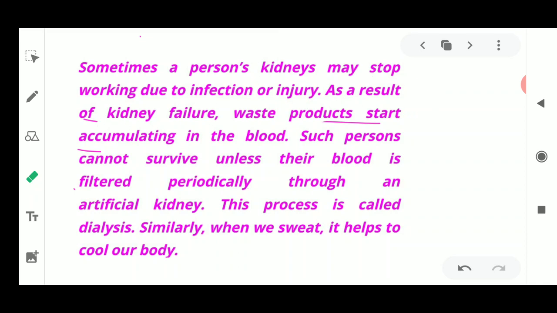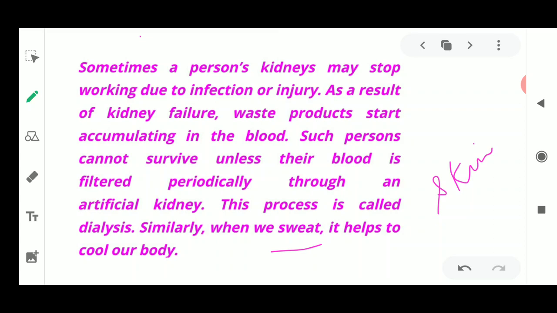Some other processes are also present in our body, such as removal of waste material with the help of sweat. It also cools our body, and it helps in the removal of toxic substances through our skin. So skin is also one of the excretory organs. We get rid of certain nitrogenous waste with the help of our sweat.